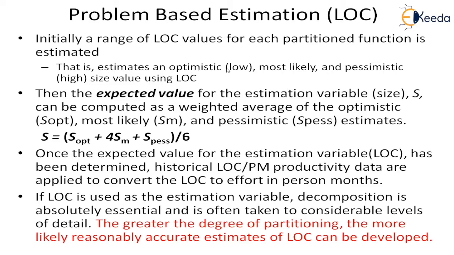It will have an optimistic value, a most likely value, and a pessimistic value. Using this, again, we will use the formula to get the statistical average or the weighted average. And once we have got this, we have the expected value of LOC for that particular function. So now we have the estimation for the estimation variable LOC.